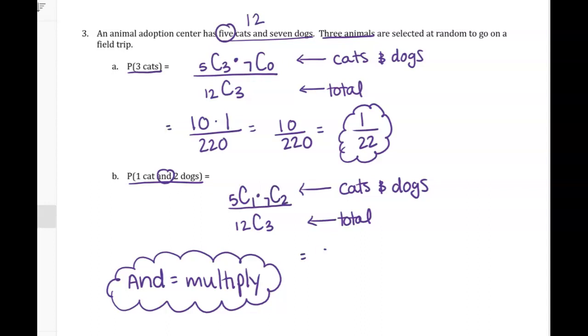So then 5C1 is 5, 7C2 is 21. Again, I don't just know that, I know it from my calculator. 12C3 is still 220. So we have 5 times 21, which is 105 out of 220, which simplifies to 21 out of 44.